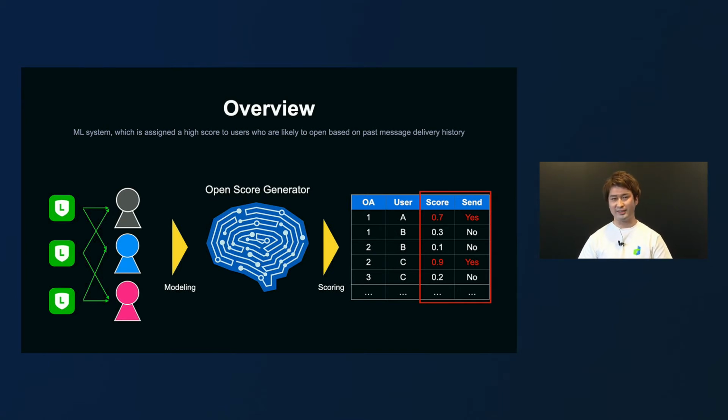We call this machine learning engine Open Score Generator. Based on the history of messages delivered from OAs to users, the engine gives a score for a pair of each OA and a user. This score ranges from 0 to 1, and a user who's more likely to open OA messages is assigned with a higher score. By sending messages only to those users above a certain score, we can make sure to send necessary messages while reducing the total volume.